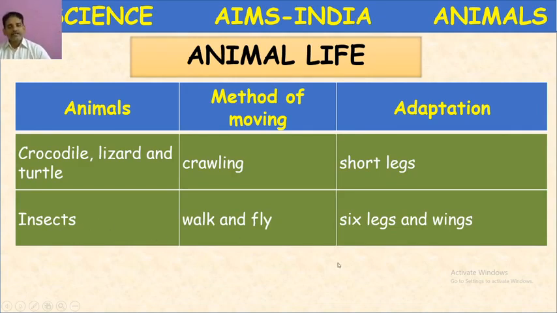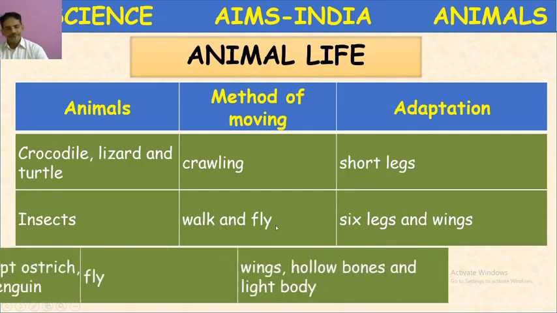So an insect's characteristic feature is 6 legs. When we call something an insect, it possesses 6 legs; they are called arthropods. Arthropods means jointed legs. So 6 legs and wings are the adaptations for them. They can walk and fly.